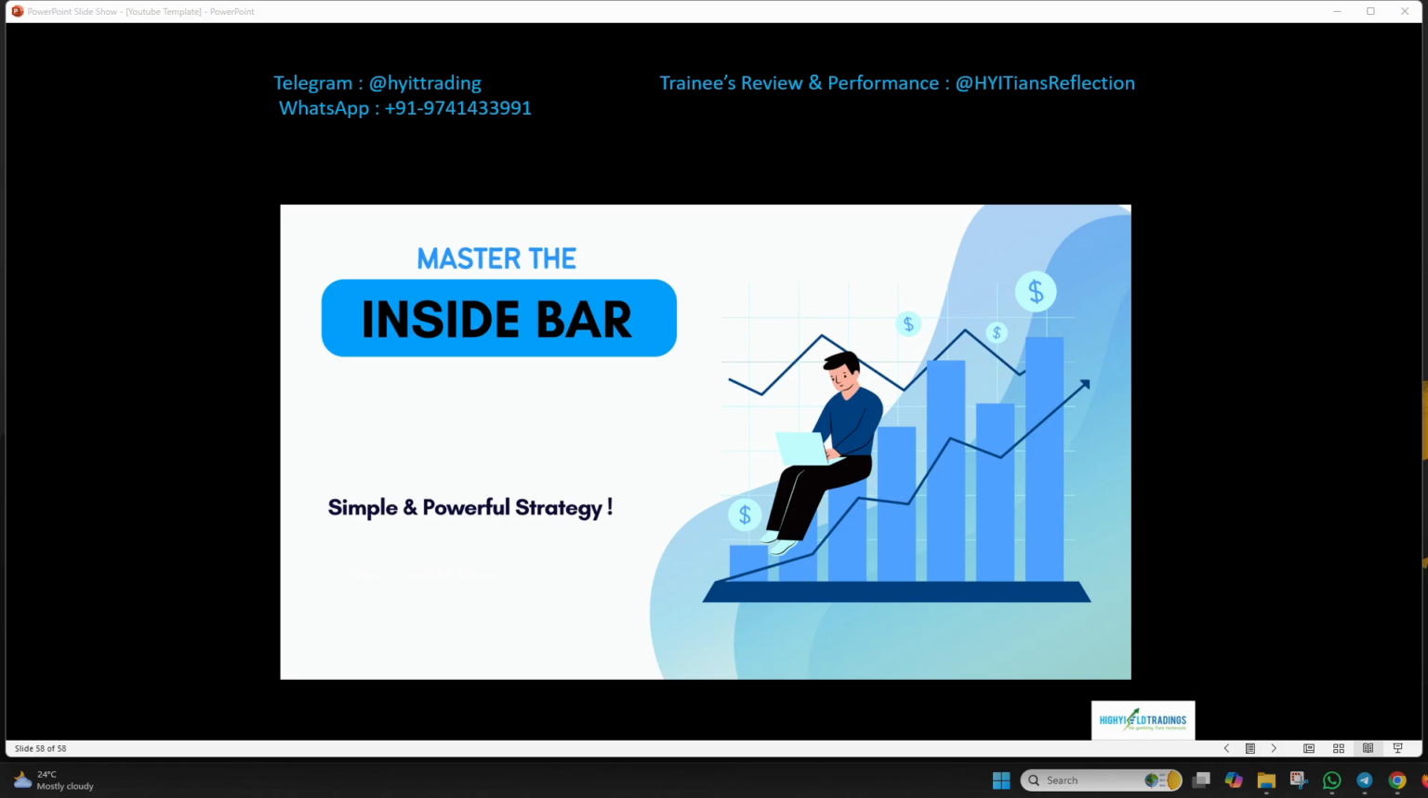Let's kick things off by defining what an inside bar is. An inside bar is a candlestick formation where the entire price range of the bar, or the candlestick, is contained within the high and low of the previous bar or the previous candlestick. In simple terms, it's a moment of market consolidation where the buyers and sellers are taking a breather before making their next move. I hope you're clear till here. If things are confusing, let's get onto the charts to make things clearer.